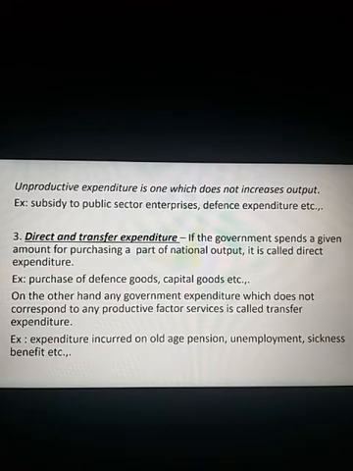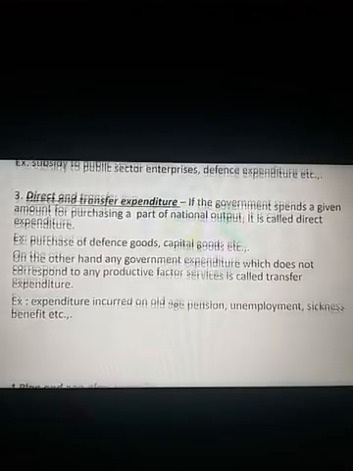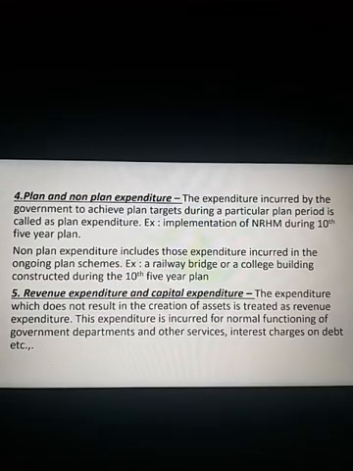No doubt that amount which the government transfers does not correspond to any productive factor services, in the sense that the government pays them, but in return it cannot extract any work from them, or expect anything from them. Such we call transfer expenditure. Keep it in mind. Examples you can give: old age pension, unemployment allowance, sickness benefit, and so on. Let us move on to the next one. What we have: plan and non-plan expenditure.